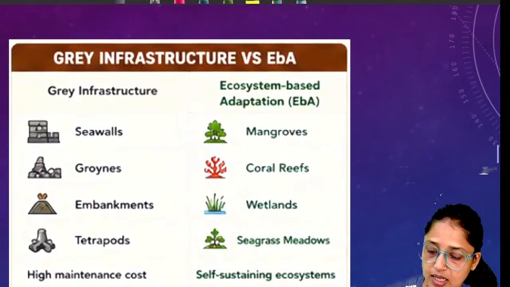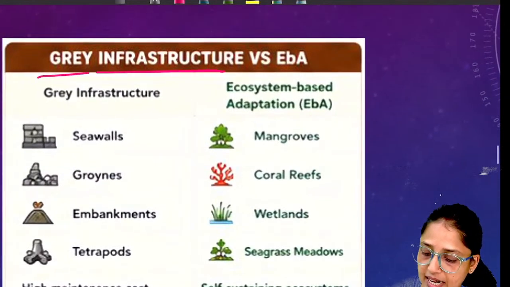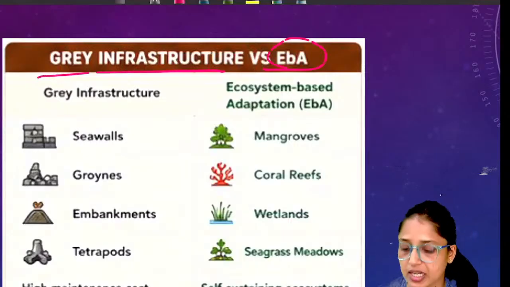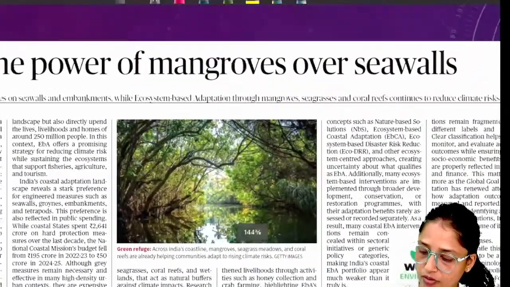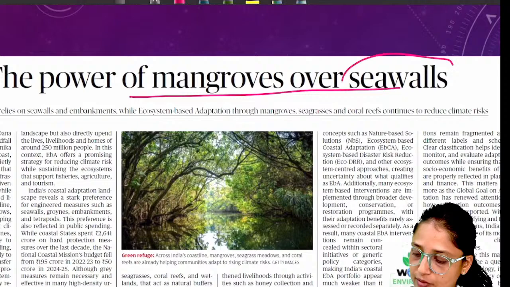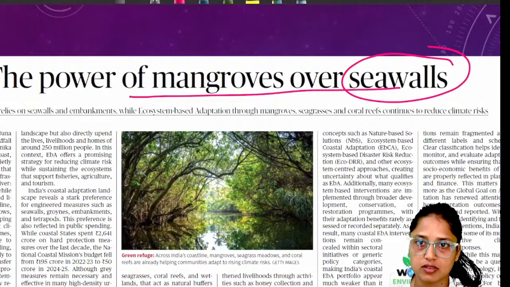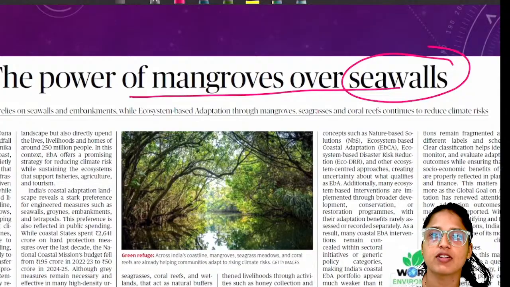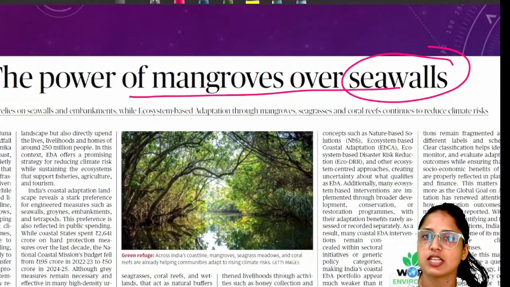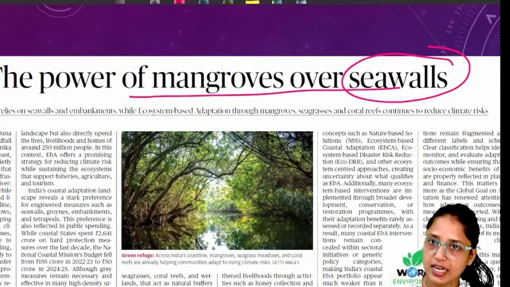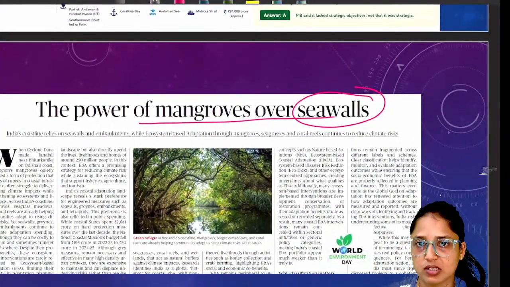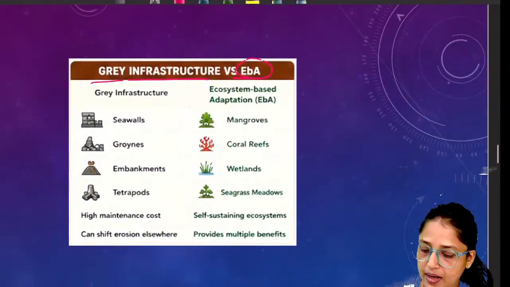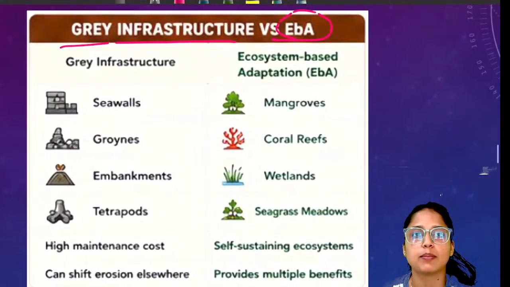If we compare grey infrastructure and environment-based adaptation, see why we are discussing grey infrastructure: because the main heading of this article was the power of mangroves over sea walls. Sea walls are grey infrastructure. Grey infrastructure is engineered infrastructure built by people, artificially built, using materials like cement, concrete, etc. So here we are discussing the power of mangroves over artificial infrastructure. Because of that, let's quickly compare grey infrastructure and environment-based adaptation.